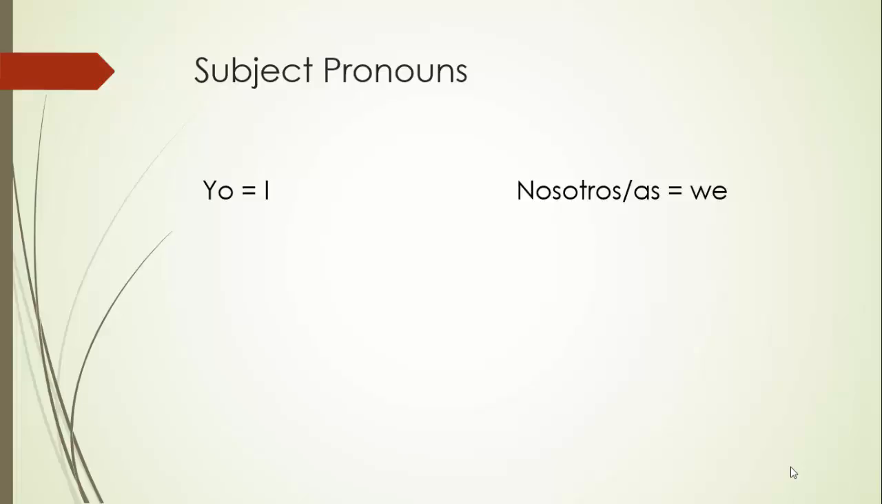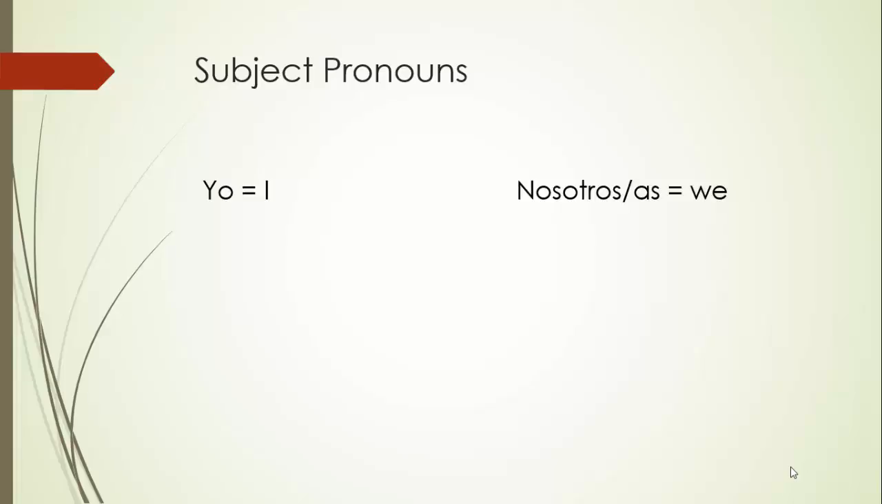Now, why do we have to have two forms? You'll remember the grammar lesson from last week. We learned that we have to represent gender in Spanish, and that words that end in an O are masculine and words that end in an A are feminine. So, nosotros would be a group of men. Nosotras would be a group of all women.